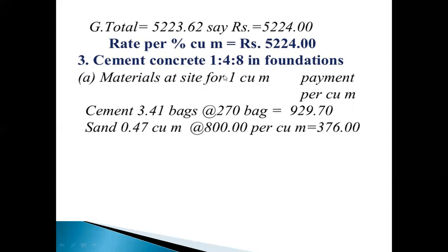Next one is the cement concrete 1:4:8 in foundations. Materials at site for 1 cubic meter: cement is 3.41 bags. Each bag rate is 270 rupees, so 3.41 into 270 equals 929.70 rupees. Sand 0.47 cubic meters, at 800 per cubic meter, then finally 376 rupees.